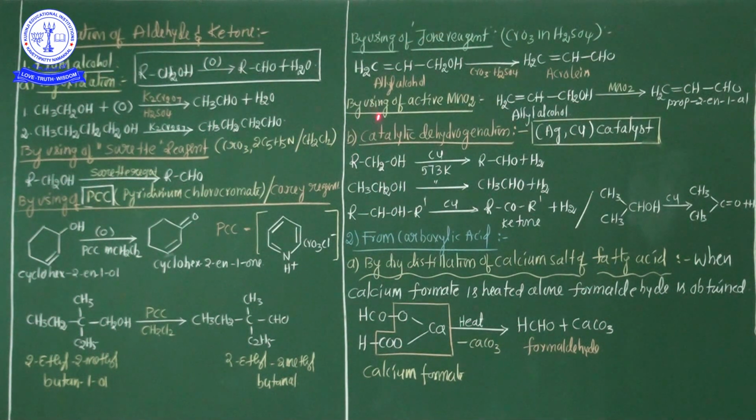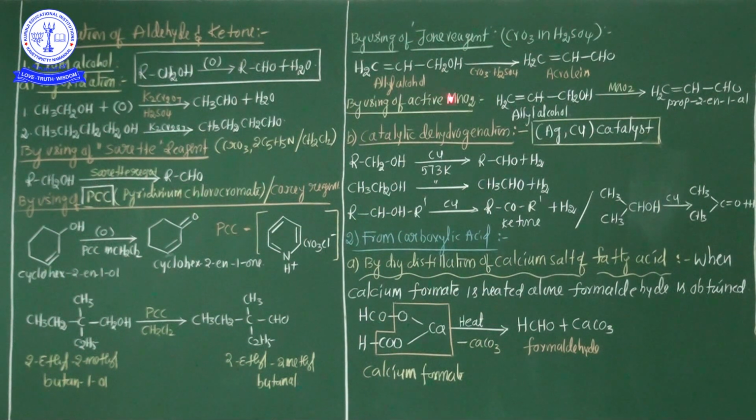Important one: CH2=CH-CH2OH. This is allyl alcohol. The IUPAC name is prop-2-en-1-ol, but the common name is allyl alcohol.